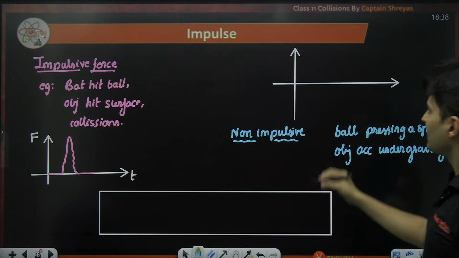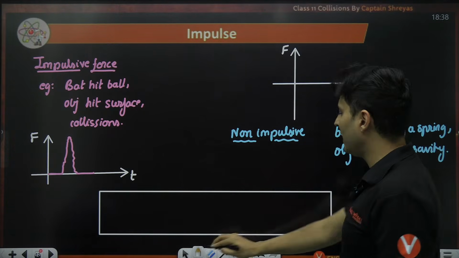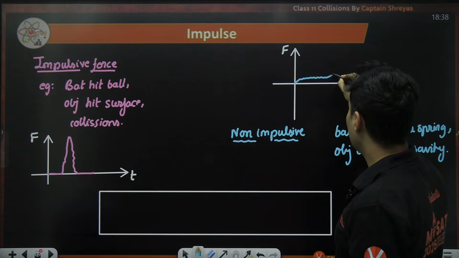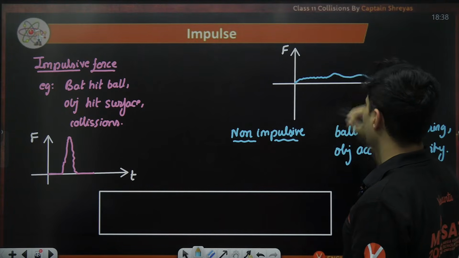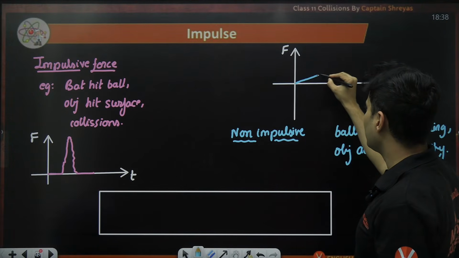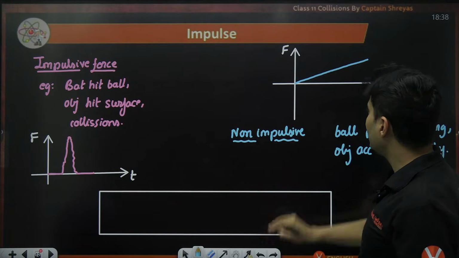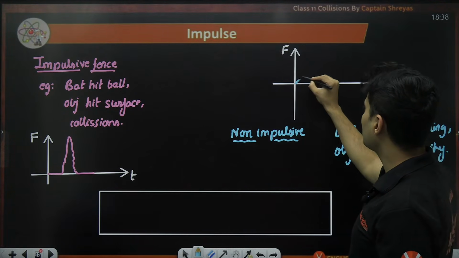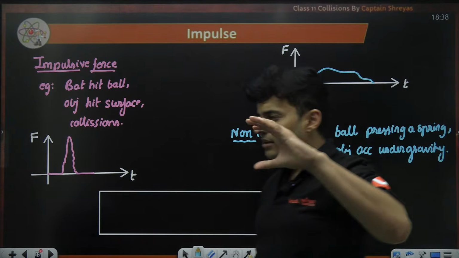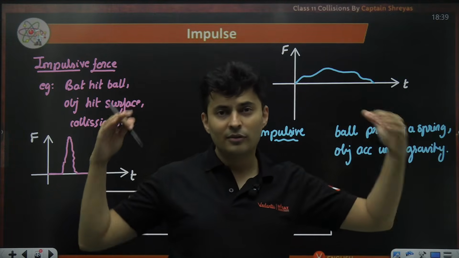In such cases, the graph of force with respect to time could be probably like this. Maybe it doesn't change much, or might remain constant like this. Even for spring force, how does it change? It goes like this, kx. For gravity, it is constant. So basically, there is no sudden movement. It is not like a spike. It is like a normal force for a long time interval. Time is long, force is small.